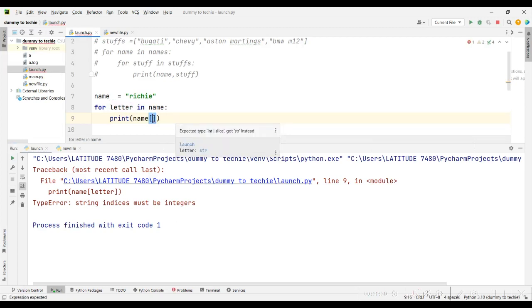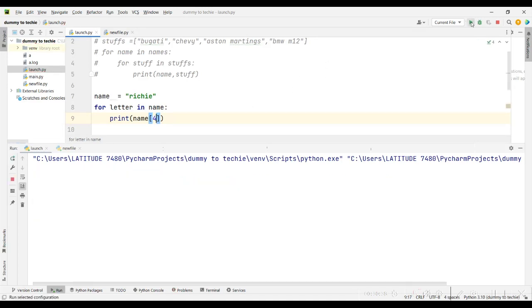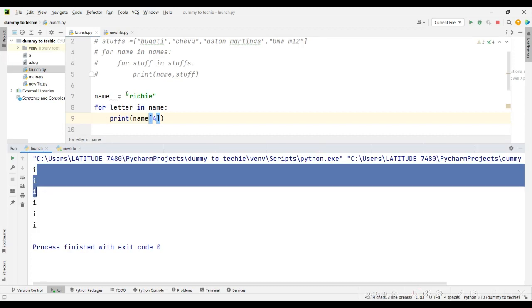So let me say print name index 4, and this should work now. What is on the fourth index? This is 0, 1, 2, 3, 4, which is I. So we printed out I, five times, because that's how many letters are inside Richie. There's another way of printing out all the index numbers, but I cannot start doing that now.